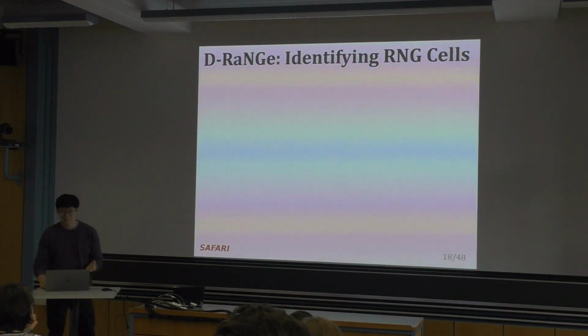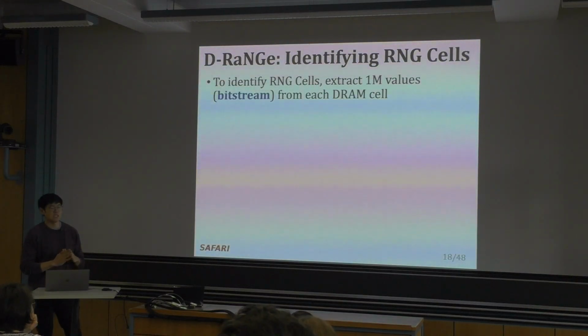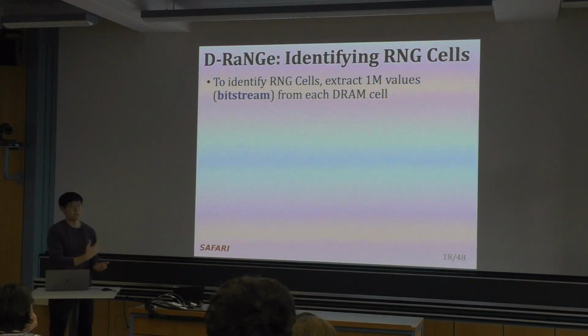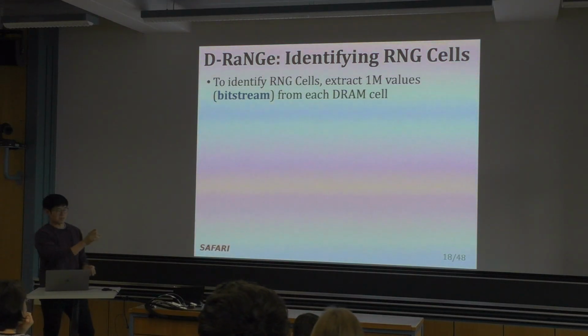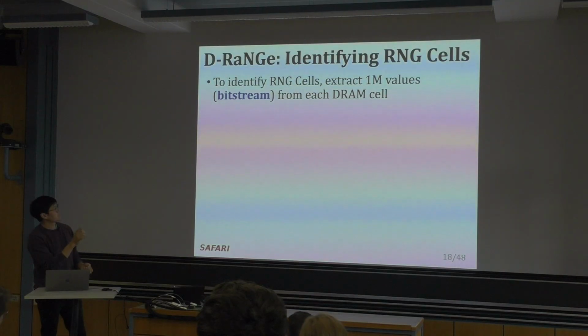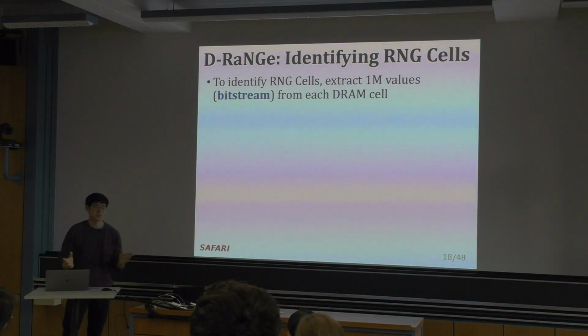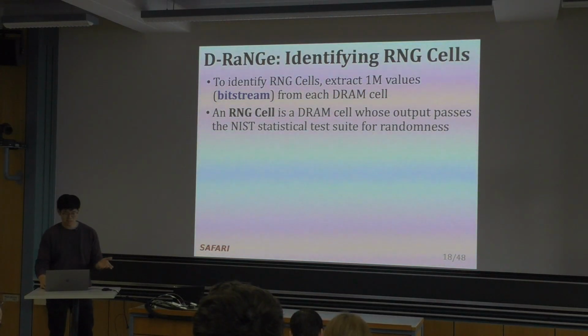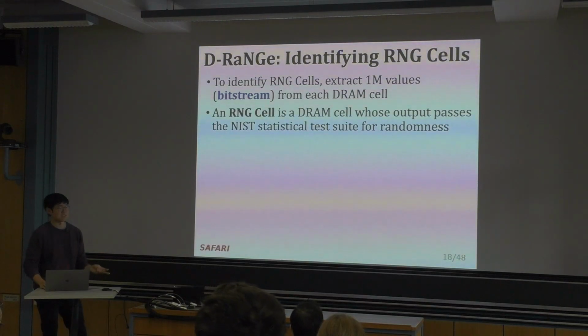So how do we actually identify these RNG cells? We take DRAM and we extract 1 million values from every single cell by accessing them with low tRCD, and refer to these 1 million bits as a bit stream. We simply pass them through the NIST statistical test suite for randomness.